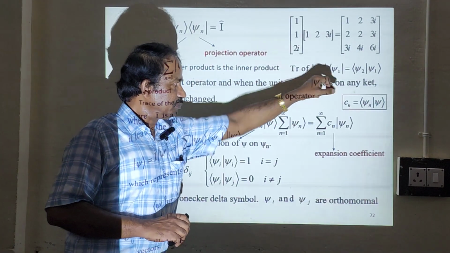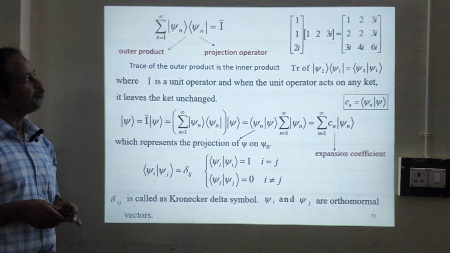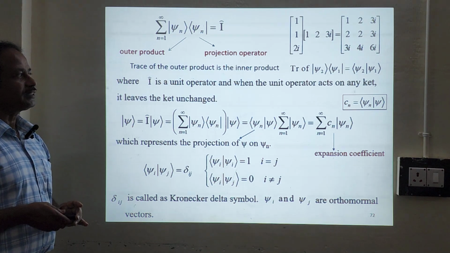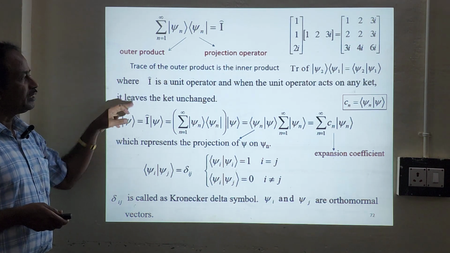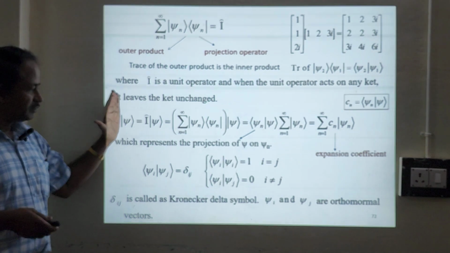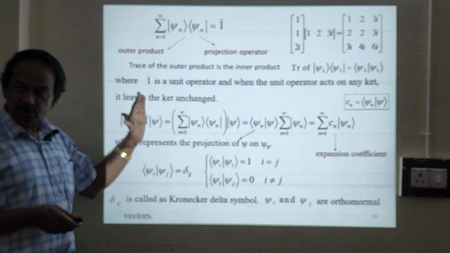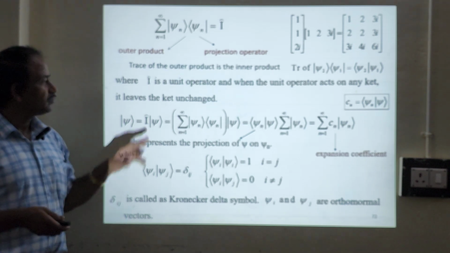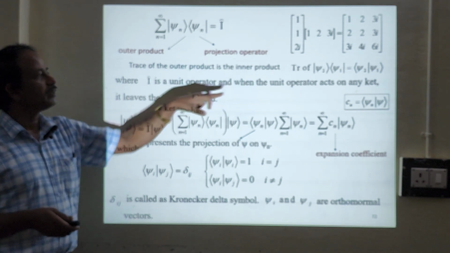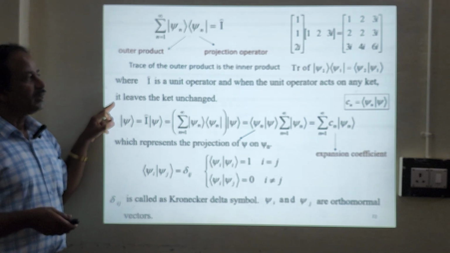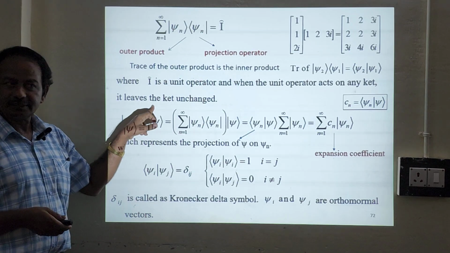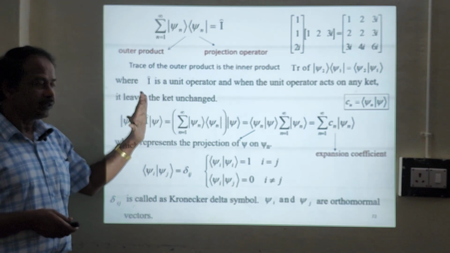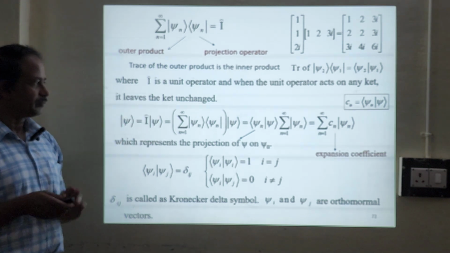Trace of outer product will always be the inner product. Here, as I said, I is a unit vector. When the unit vector acts on any ket, it leaves the ket unchanged. Unit vector operates on psi, will give you psi, the same. So that's why we can write that when the unit operator acts on any ket, it leaves the ket unchanged. The unit operator operates on the wave function, will give you psi.